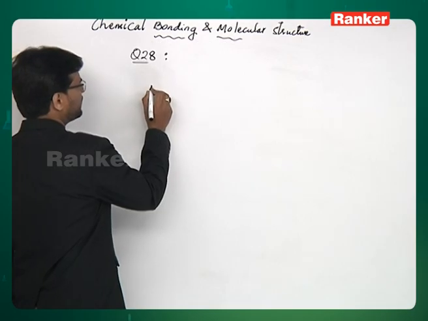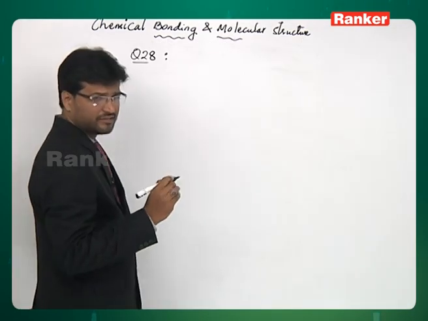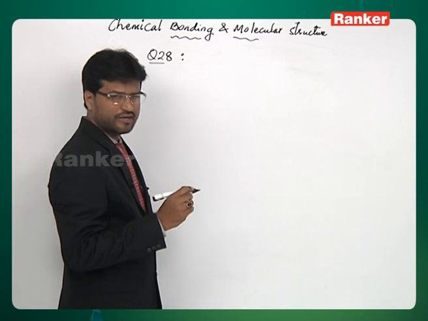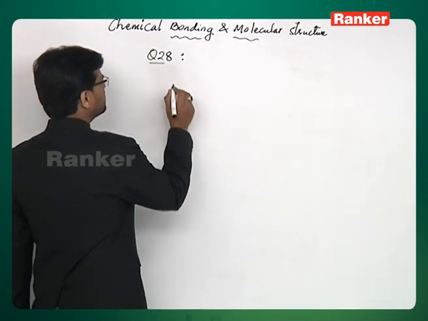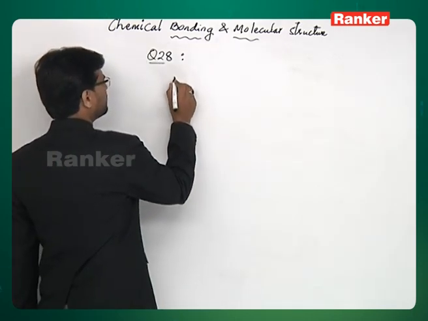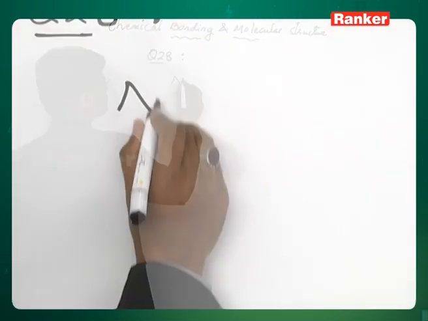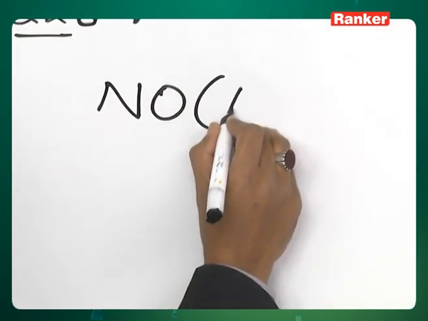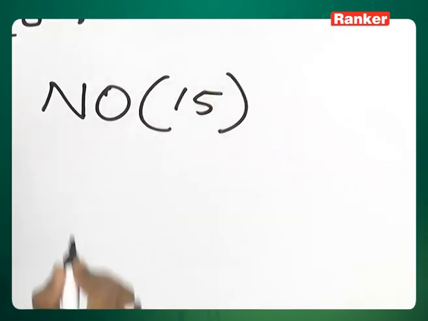We need to write the molecular orbital electronic configuration of both NO and NO plus. NO has 15 electrons.